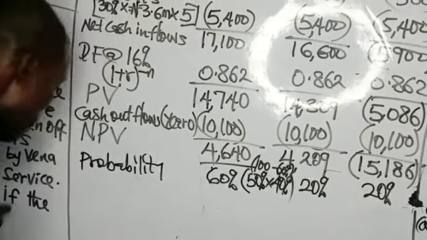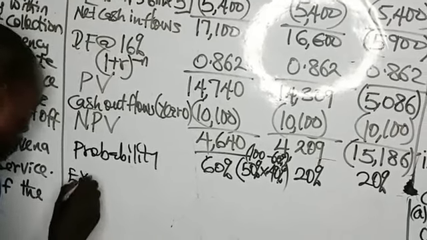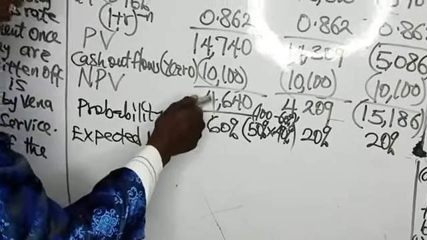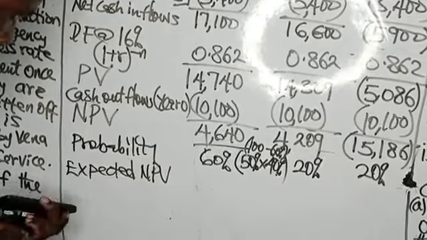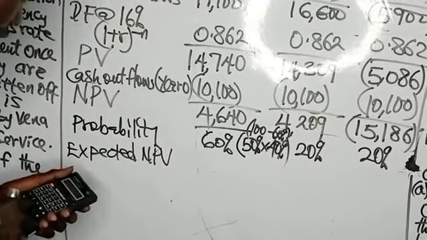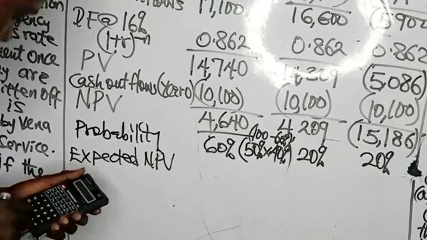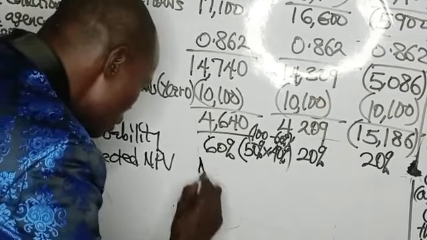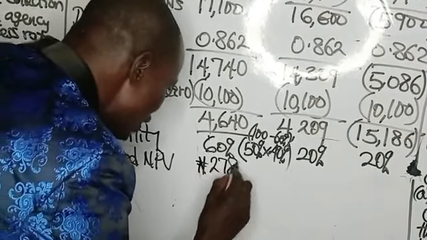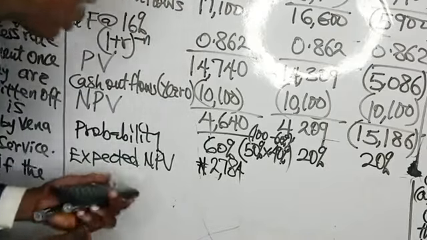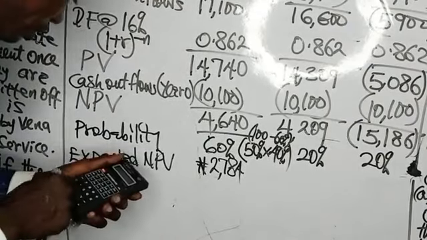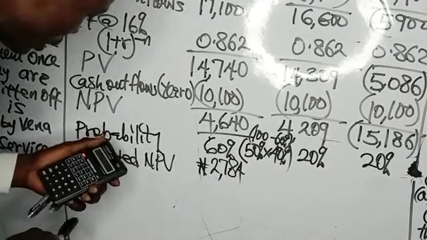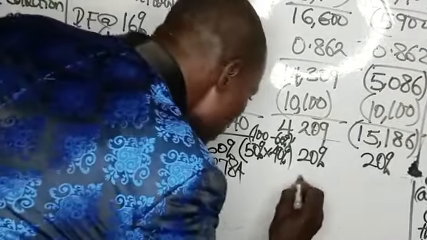What is the expected net present value? Expected net present value. You multiply the net present value by the probability. 4,640 times 0.6, that gives us 2,784. 4,209 times 0.2, that is 20% probability. That gives me 842 naira.